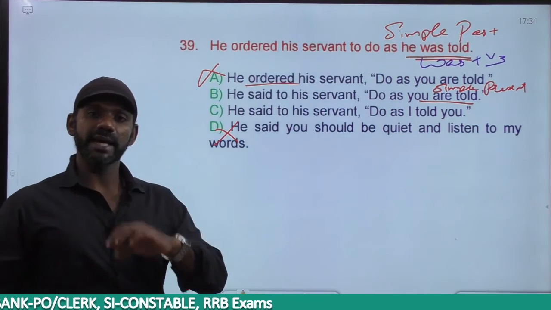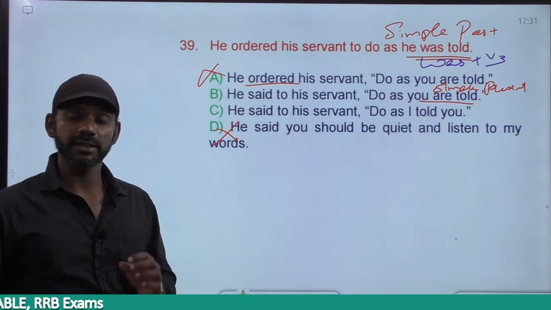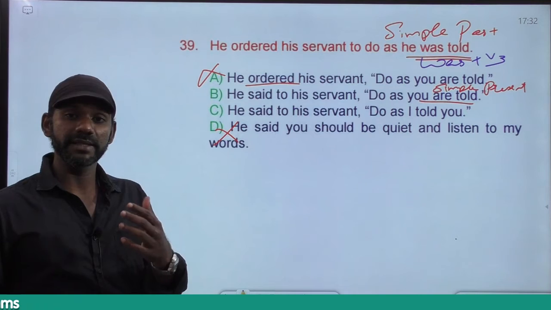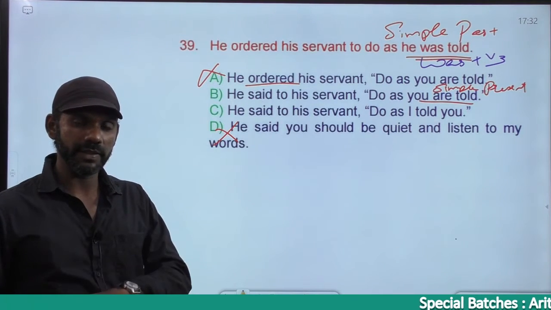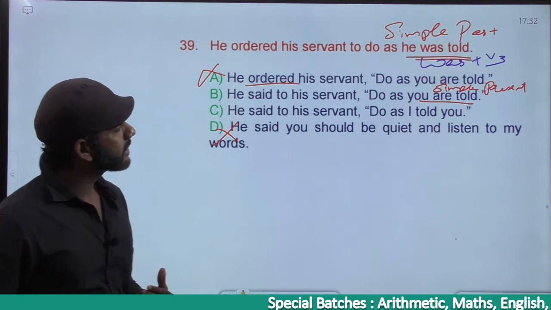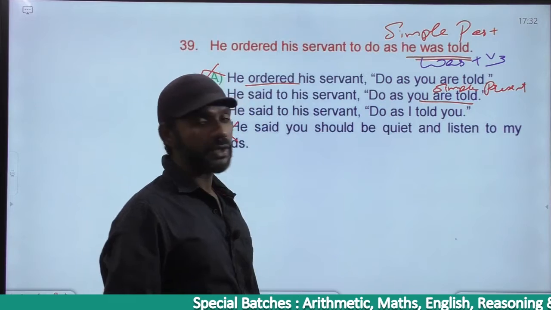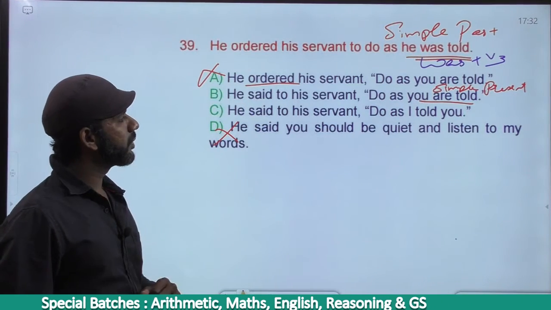I told you, while discussing the rules of direct and indirect speech, the sentence must be in the same voice. Active voice in the direct speech, active voice in the indirect speech; passive voice the same. "He was told" is was plus V3, simple past, passive voice. Come to option B once again.